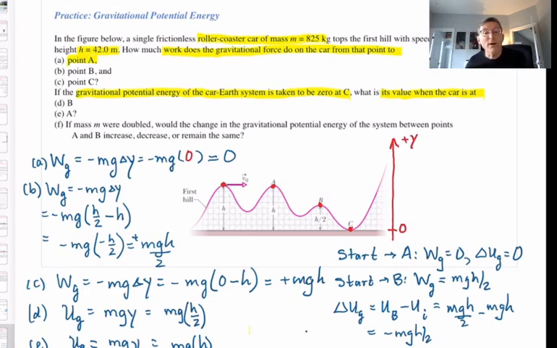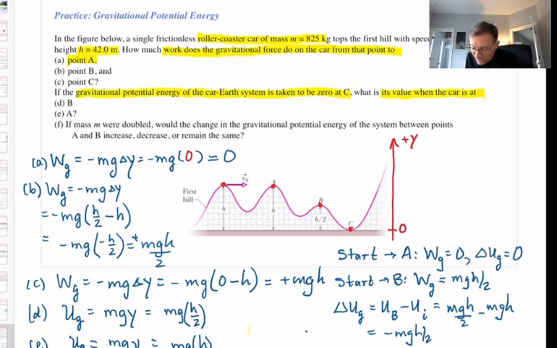And then there's just one more part here, part F. If the mass of the roller coaster car m is doubled, what happens to the change in the gravitational potential energy of the system between points A and B? Well, I just found the expression for that, didn't I?